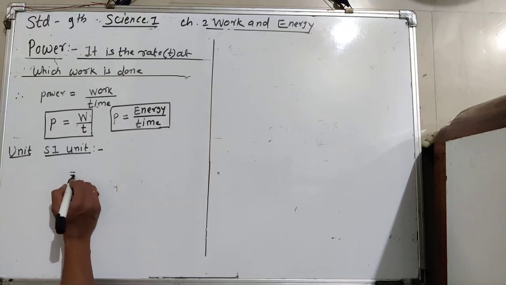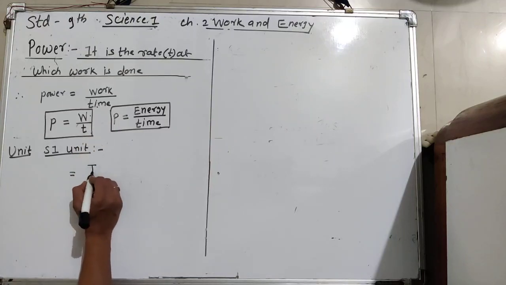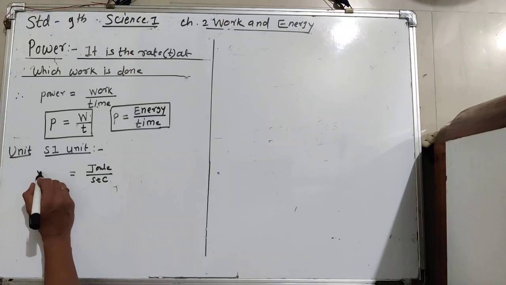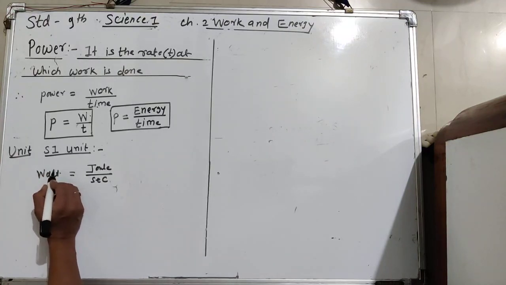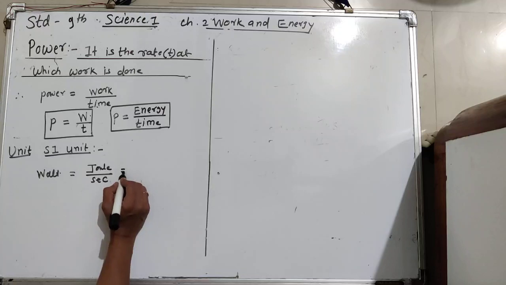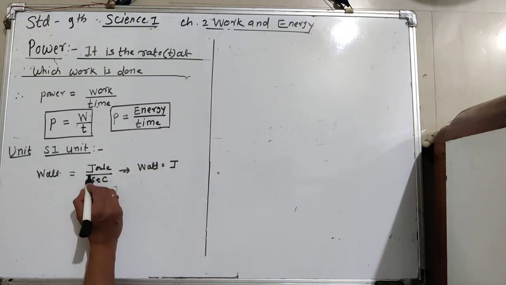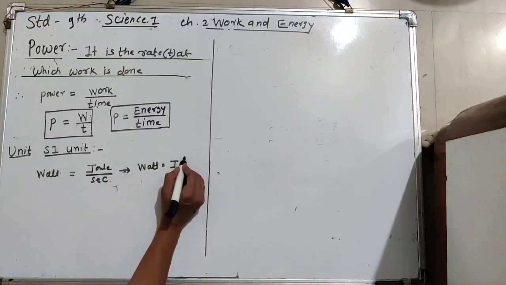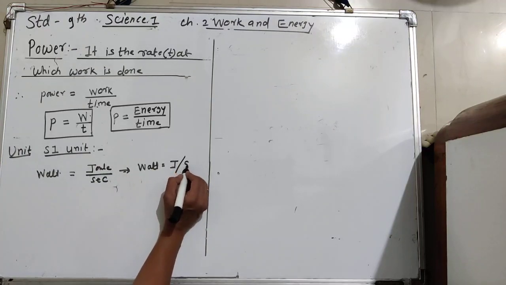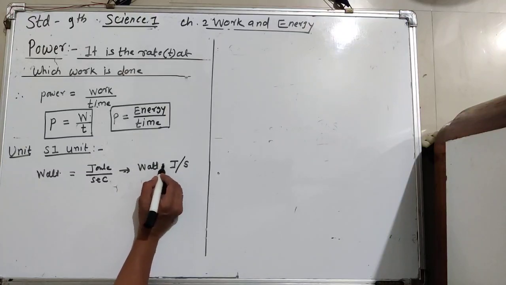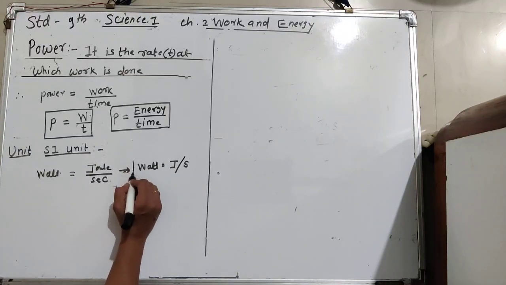So again, work is measured in joule, time is measured in second, so power is measured in watt. In short it can be written as watt is equal to joule, and this horizontal line represents the oblique here, and here is second. So joule per second; it is read as watt is equal to joule per second.